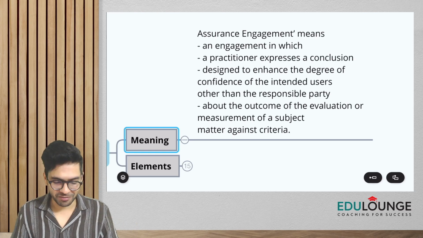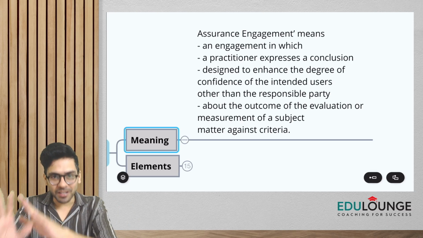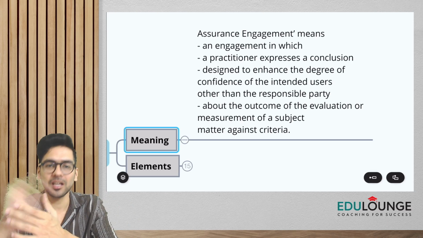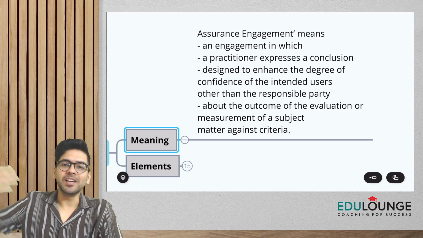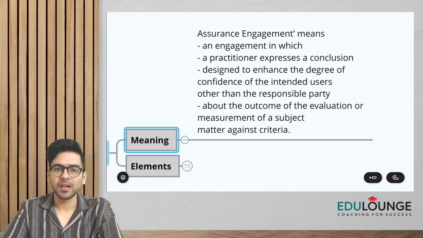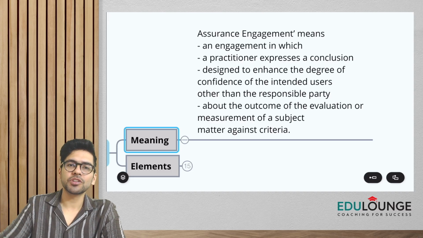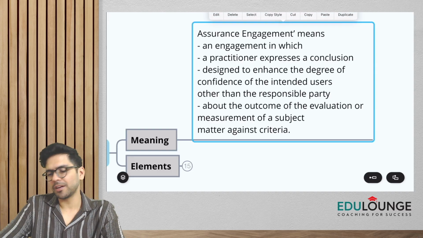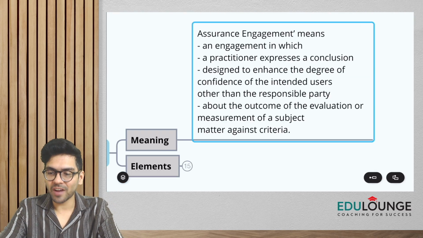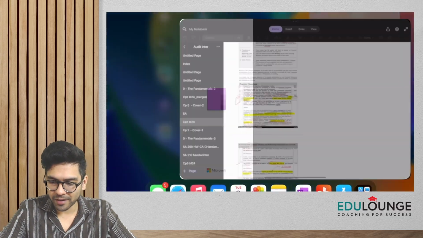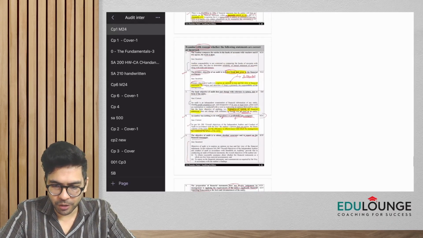Such a technical long definition, right? I'm reading it again, guys. What is assurance engagement? It means an engagement in which a practitioner expresses a conclusion. Conclusion about what? A conclusion which is going to enhance the degree of confidence of the intended users. And then about what? About the outcome of evaluation or measurement of a subject matter against some criteria. So perhaps this is going to be really very confusing. So let's try and understand the definition in a better manner, guys. Let me take you back to our main notes.